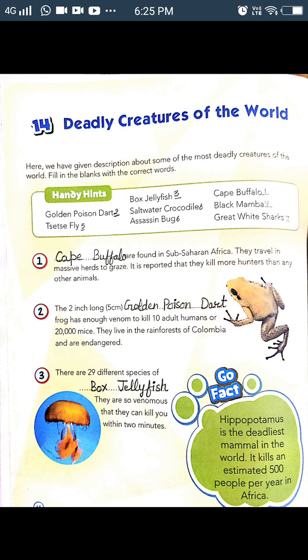Here the first is Cape buffalo. It is found in Africa. It is said that it can kill more hunters than any other animal. Second in the chapter is golden poison dart. This is a kind of frog. It is a very poisonous frog which can kill 10 adult humans or 20,000 mice. Third is box jellyfish. It is said that it can kill us within 2 minutes.